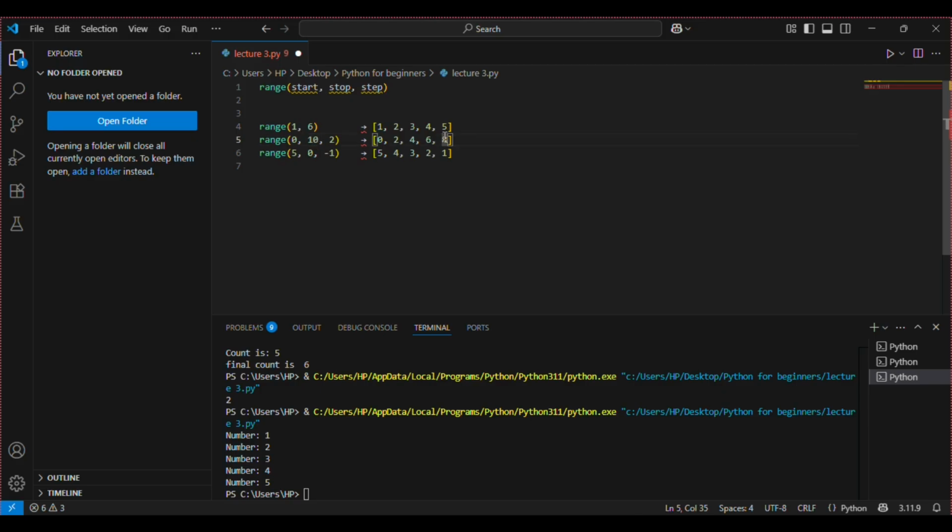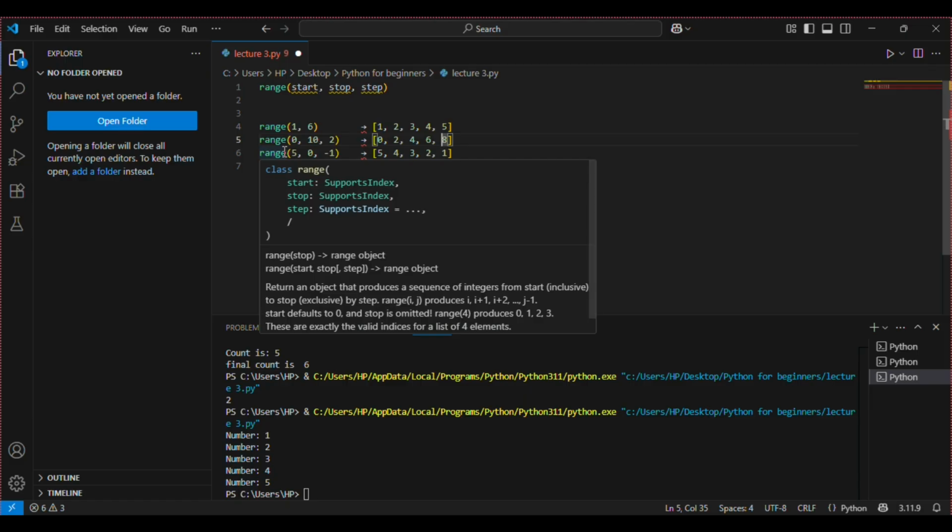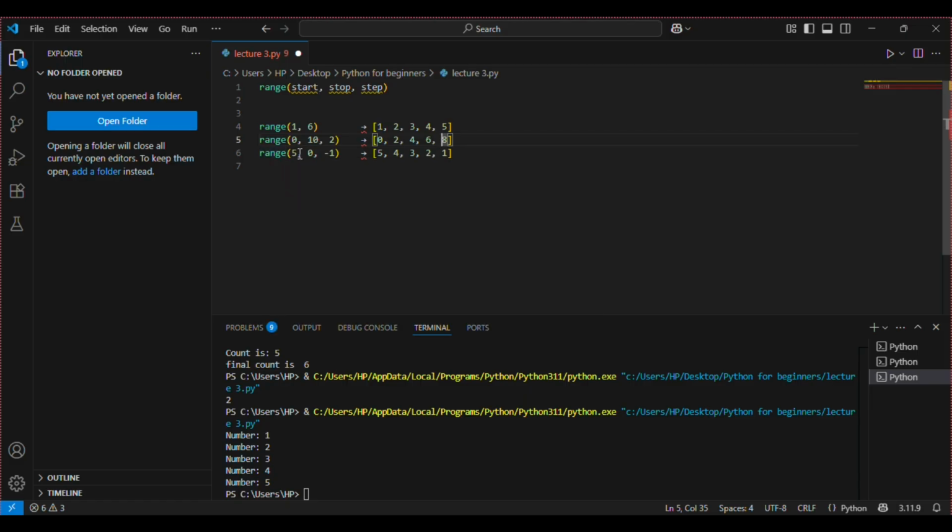We can also go from a higher number to a lower number. For example, we have 5, 0. We have to go from 5 up to 0, but not including 0. And we have also specified the step as -1. So it will go from 5, then -1 step is 4, -1 step 3, -1 step 2, and -1 step 1. So that's basically how the range function works.